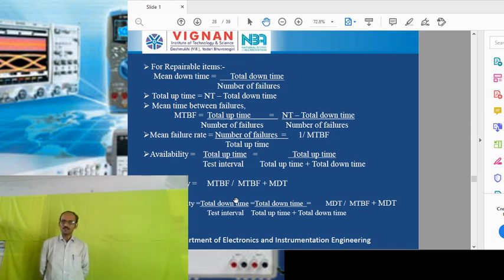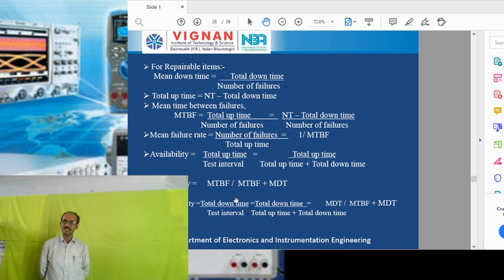So initially the thermocouple is used for 3 months. After that we get some fault in the thermocouple. For 1 month we require some rectification in that thermocouple. After the completion of 1 month, again we use the same thermocouple for the remaining 3 months. In this case, the total uptime will be equal to 3 months plus 3 months, that is equal to 6 months, and the total downtime is equal to 1 month.